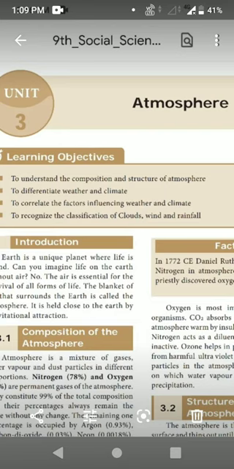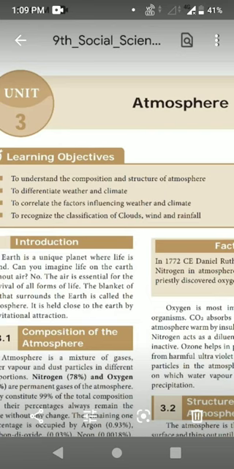Next, in this lesson on atmosphere, only 3.1, 3.2 and 3.3 we have. Remaining portions are removed. First, the composition of atmosphere, the structure of atmosphere and the factors of weather and climate. About these only we are going to revise. Already I have taught about this lesson. Once again I am revising the composition of atmosphere.